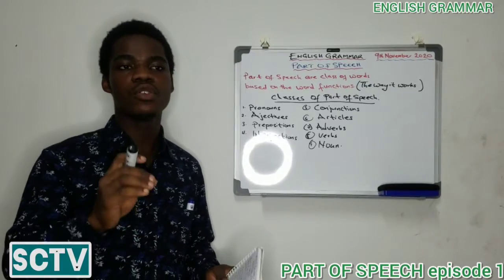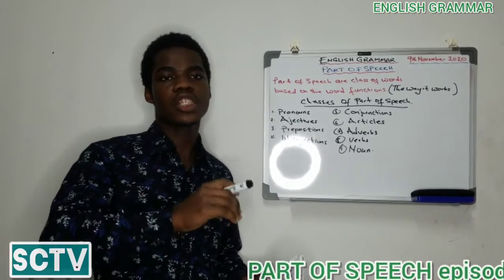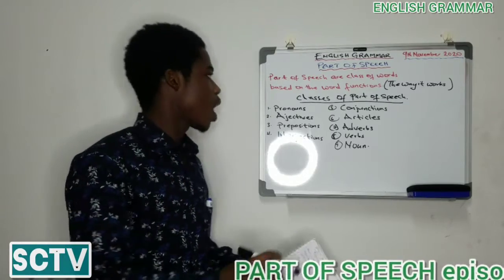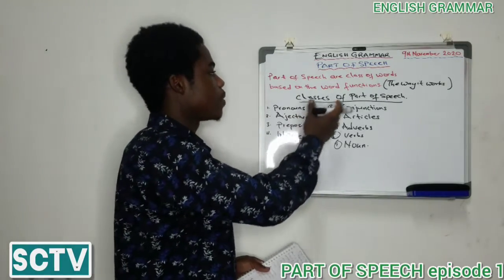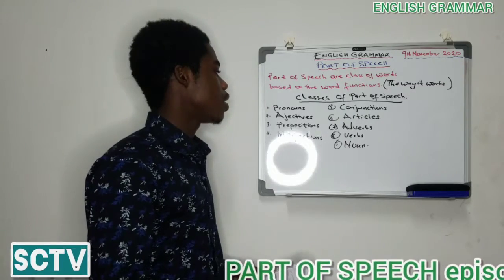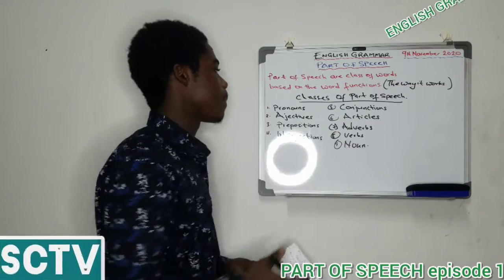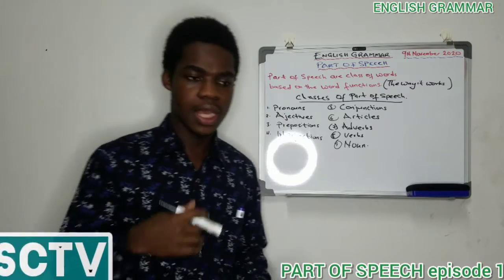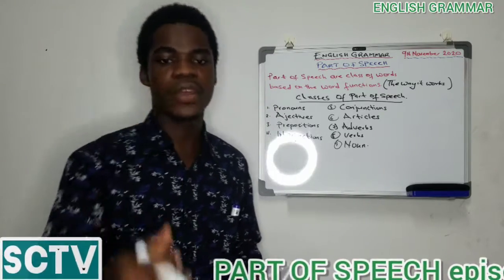Every single word being used based on the word's function in the sentence is being classified as a part of speech. Now we are trying to know the part of speech we have, and today we will be looking at 9 of them, and out of these 9 we'll be focusing on 1 or 2 of them. In another day, God willing, we go further.